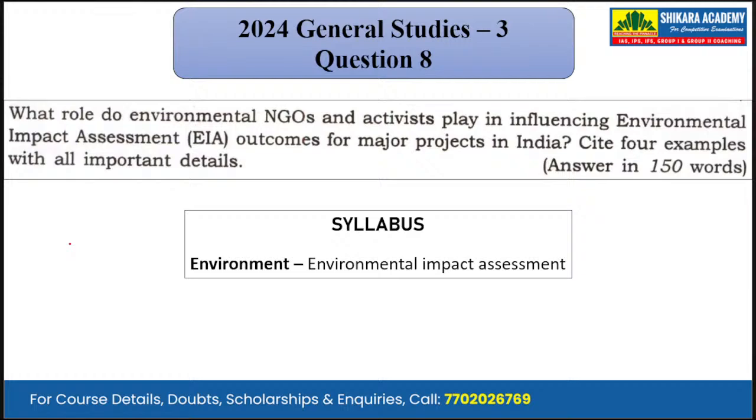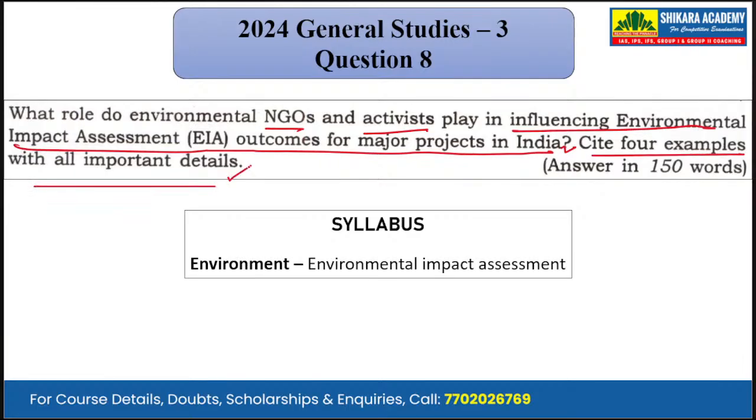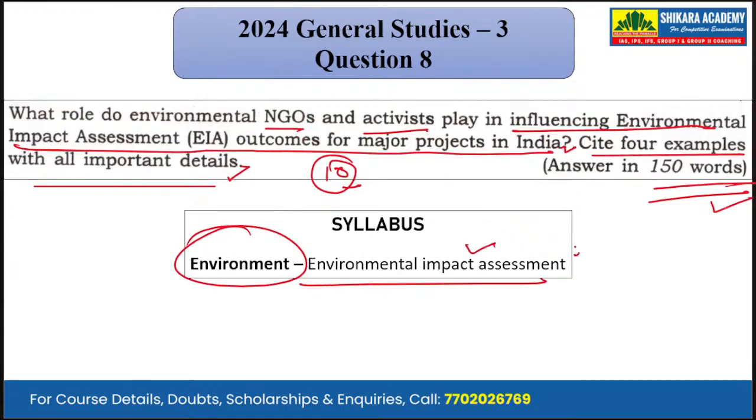Moving on to the next question, that is question number 8. What role do environmental NGOs and activists play in influencing environmental impact assessment outcomes for major projects in India? Cite 4 examples with all important details. So it is a 10-mark question that we have to answer in 150 words. Mapping it with the syllabus, we can see that it has been asked from the subject of environment and the topic is environmental impact assessment.